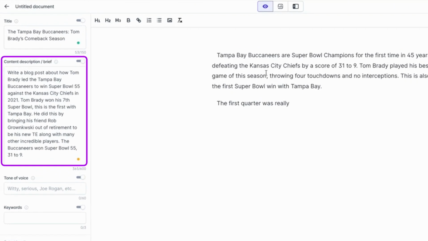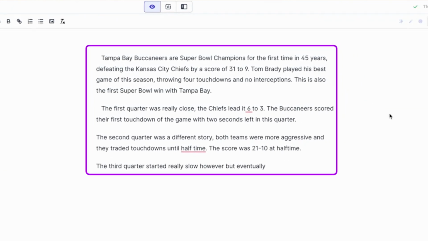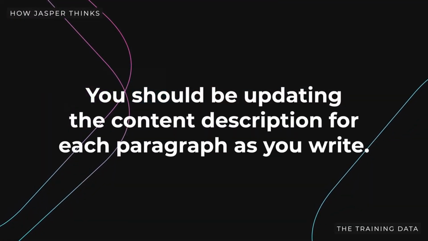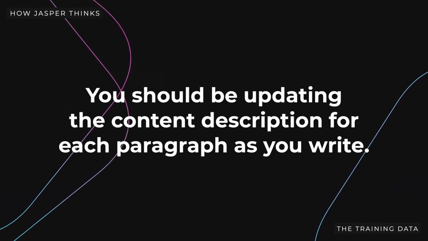Keep in mind that for best results, the content description should be changed throughout the writing of a document, because what is in the content description, as well as the other inputs, impacts the content Jasper writes each time you hit compose. Jasper will tend to repeat that information over and over if you don't update the content description box as you write. Rather, you should think of the content description input inside of a document as the information you want Jasper to use each time he composes text. You should be updating that for each paragraph of a document that you're writing. By doing this, you will have much higher quality outputs from your trusty writing partner, Jasper.